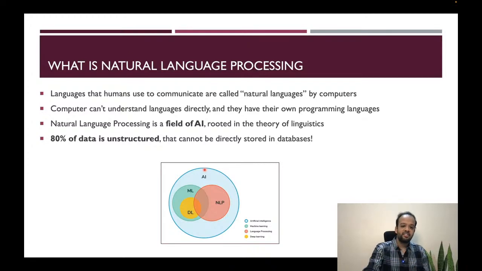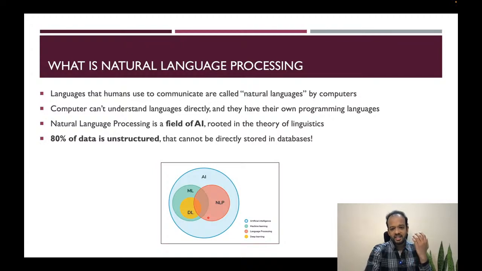Within that, we have machine learning as a field that we introduced. And within machine learning, we have deep learning. And natural language processing is a subfield of artificial intelligence, and it has a bit of overlap with machine learning and deep learning as well. So this is where NLP sits, and it's a subfield of artificial intelligence.